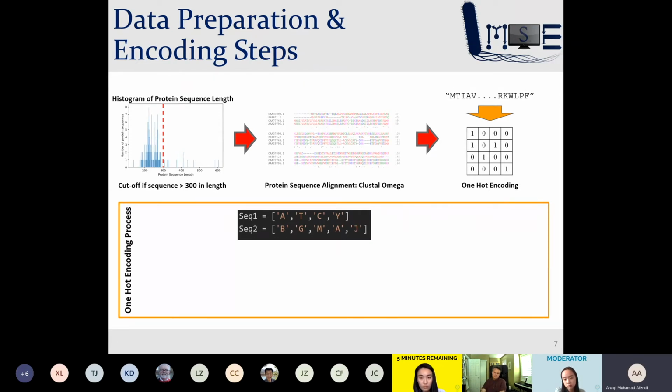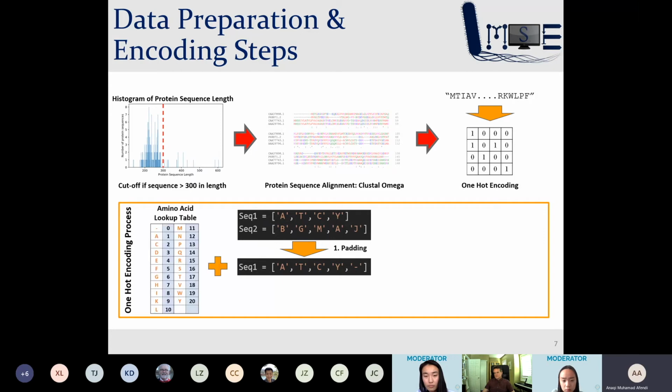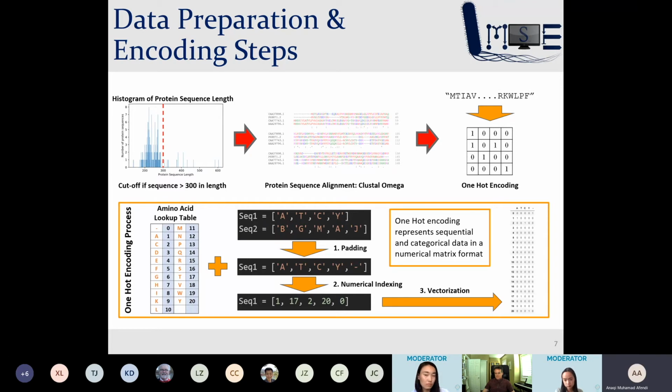If we have a given data set of two sequences, we can start by encoding just the first sequence. Firstly, we perform a padding step, using the dash symbol to fill in spaces so that all the sequences are as long as the longest sequence. This step is already done by Clustal in our case. Secondly, we couple the padded sequence with an amino acid lookup table and perform numerical indexing on the values each IUPAC amino acid was assigned. Lastly, we perform a vectorization step, and this represents each entry in the sequence as a column vector of zeros and a 1 in the row corresponding to the indexed amino acid.